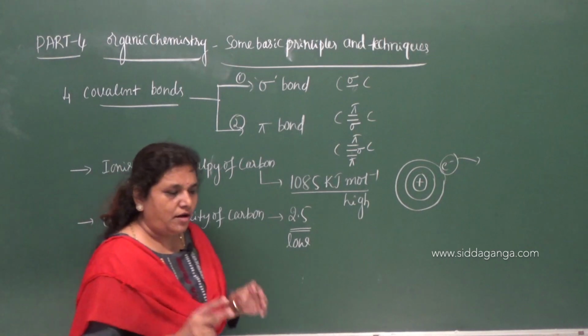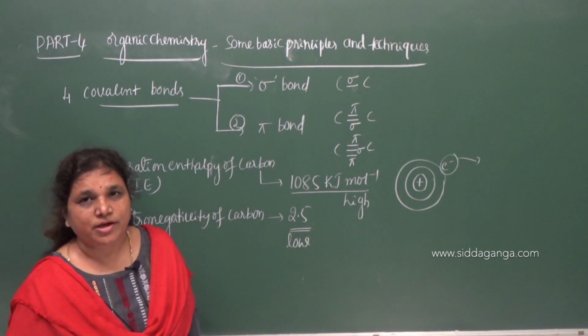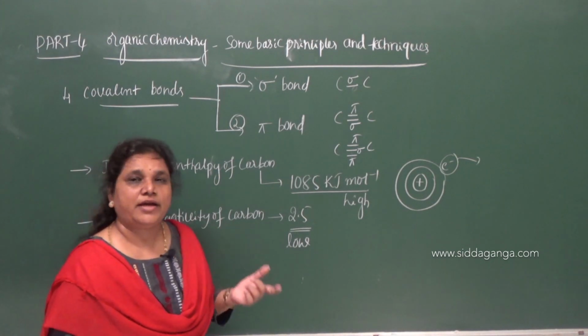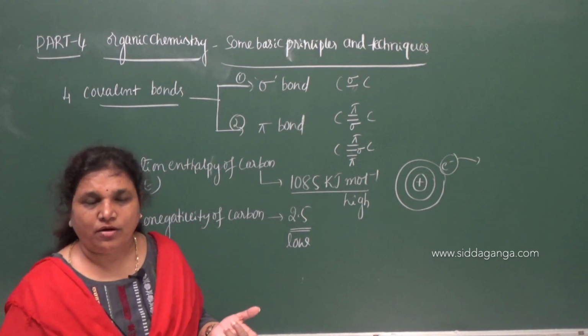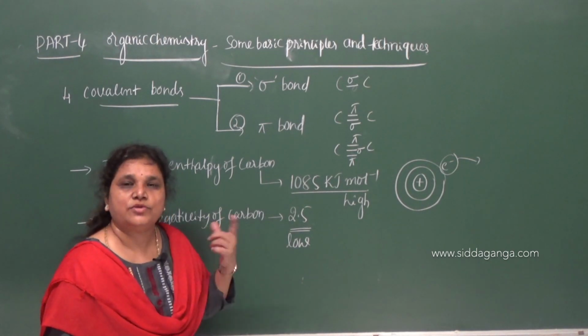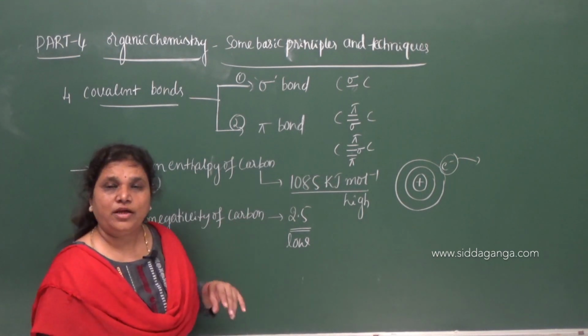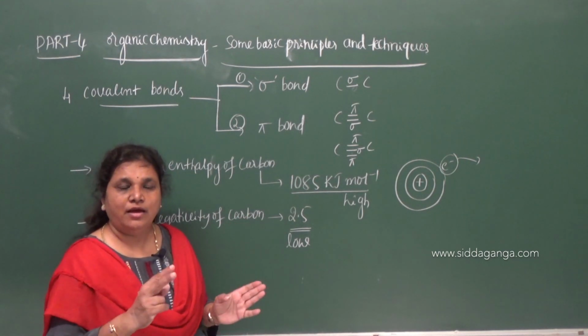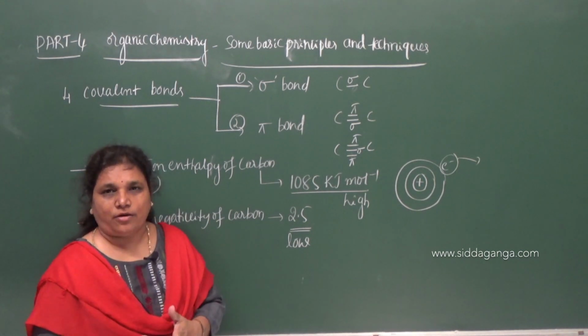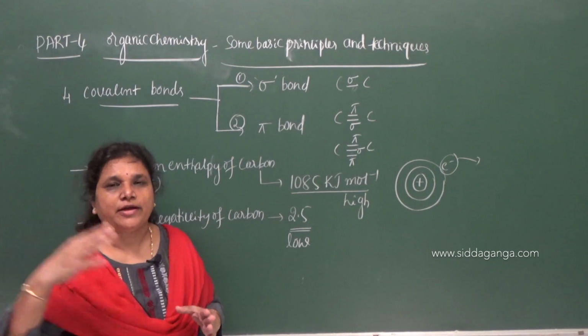But what is the condition for ionic bond formation? An atom either has to give a cation after the removal of an electron, or has to give an anion after adding an electron. Ionic bond formation takes place by the transfer of an electron from the outermost shell of one atom to the outermost shell of another atom.